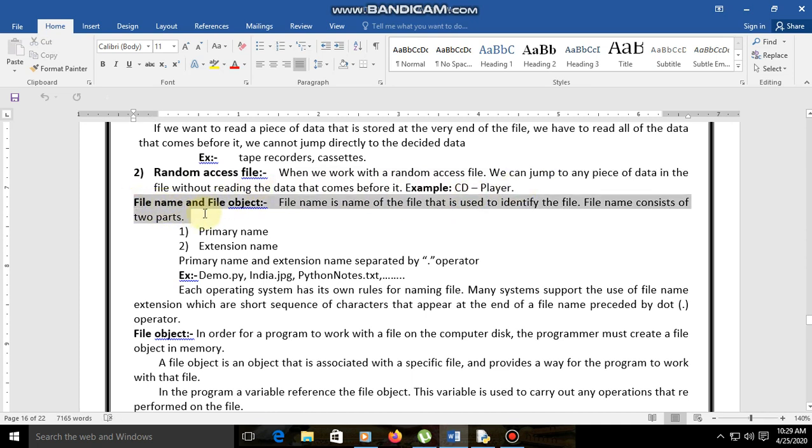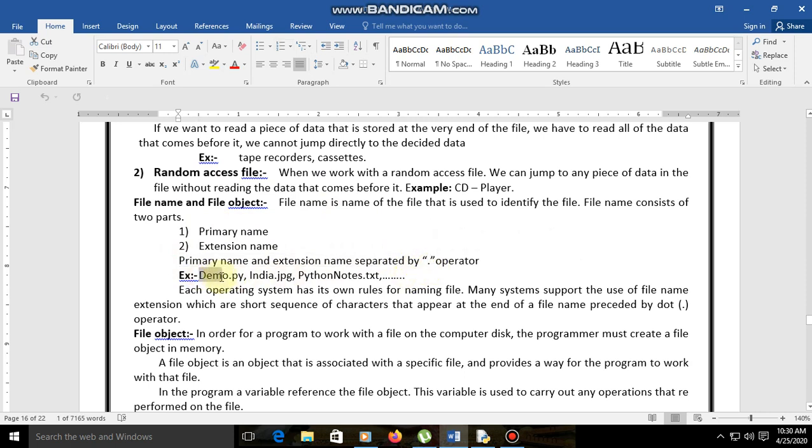So here, file name and file object. In our file we have two things: the file name is the name of the file, and it is used to identify the file. Every file contains one name, that is the file name, and another part is the extension. So there are two names, the primary name and the extension name, separated by the dot operator.